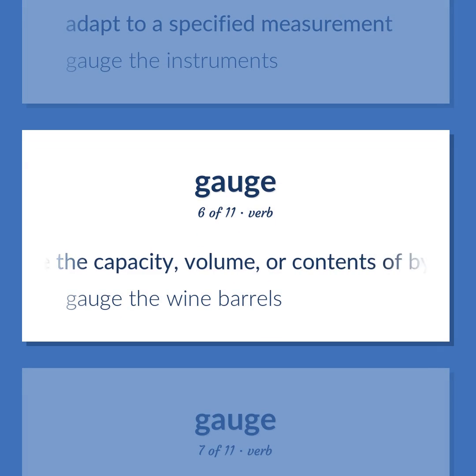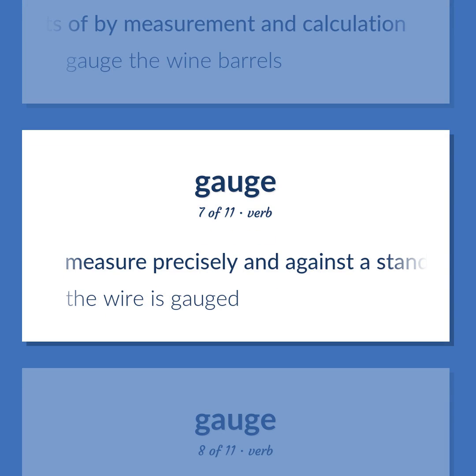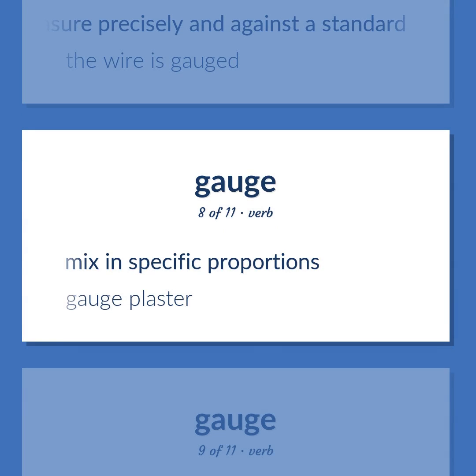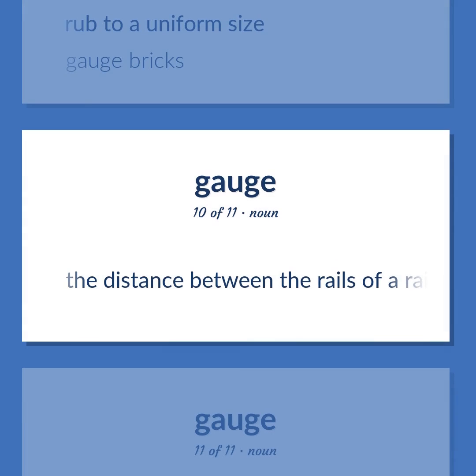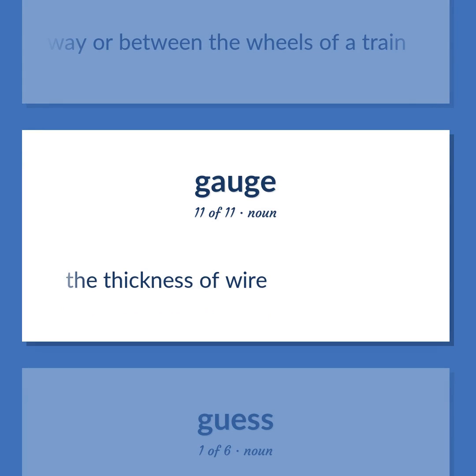Determine the capacity, volume, or contents of by measurement and calculation. Gauge the wine barrels. Measure precisely and against a standard. The wire is gauged. Mix in specific proportions. Gauge plaster. Rub to a uniform size. Gauge bricks. The distance between the rails of a railway or between the wheels of a train. The thickness of wire.